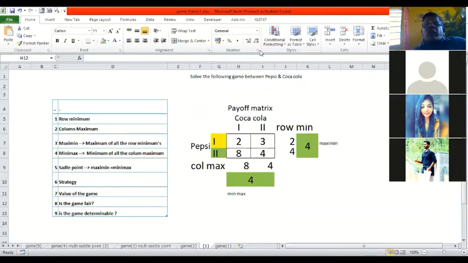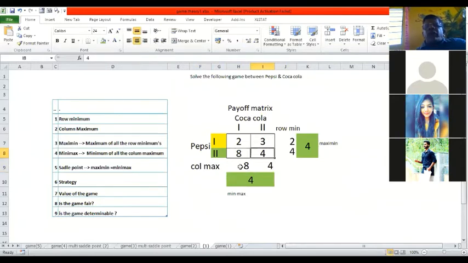Is it clear? So what we have done, I'll repeat it again. First you have to calculate row minimum. Then you're going to calculate column maximum. We are able to do that: 8 and 4.